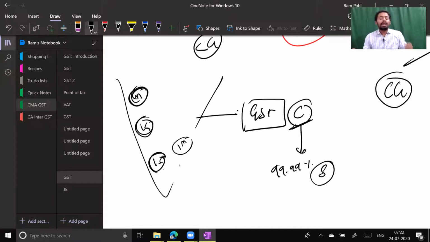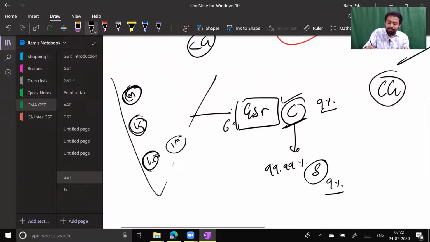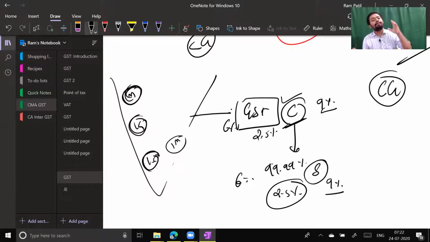Therefore, if a chartered accountant or a cost accountant or any GST professional goes through the CGST law, he has automatically understood all state governments' laws as well, and the rates are not different. If the rate under CGST is 9%, definitely under SGST also it is 9%. If the rate under CGST law is 6%, definitely under SGST it will be 6%. If the rate here is 2.5%, definitely the rate in state government law is also 2.5%.